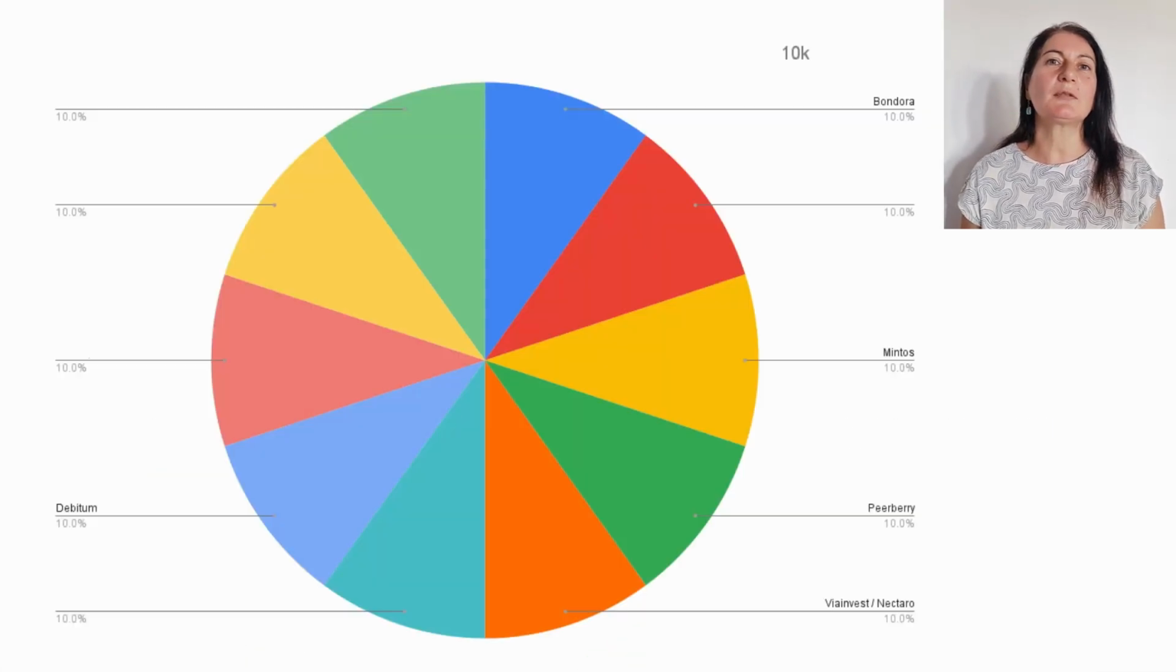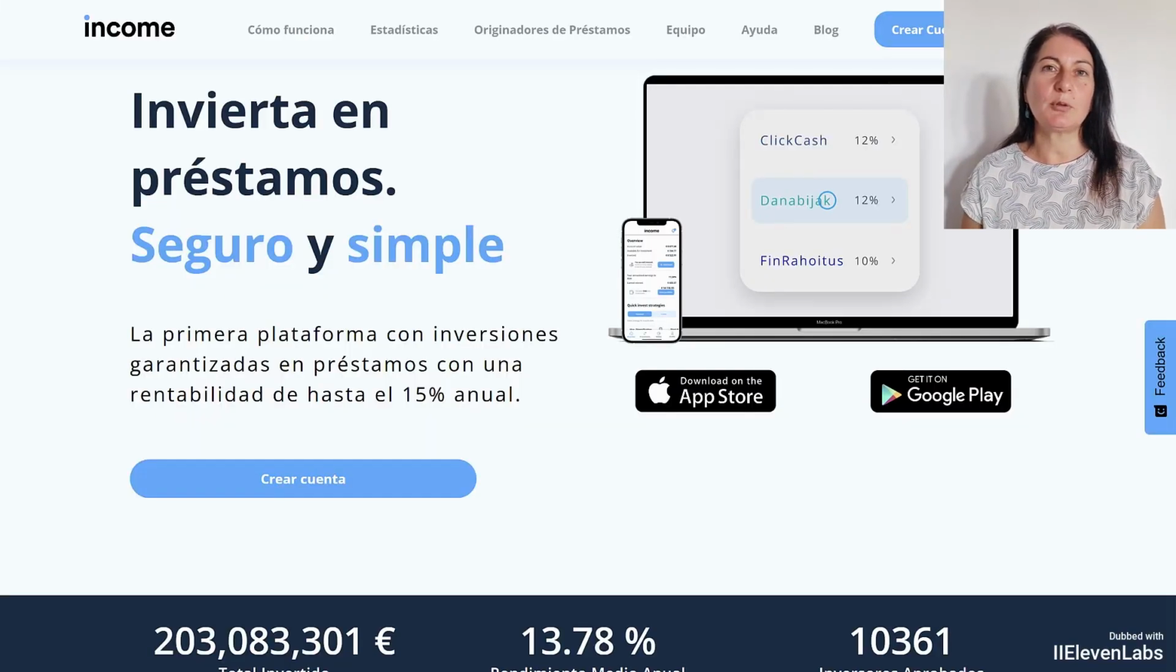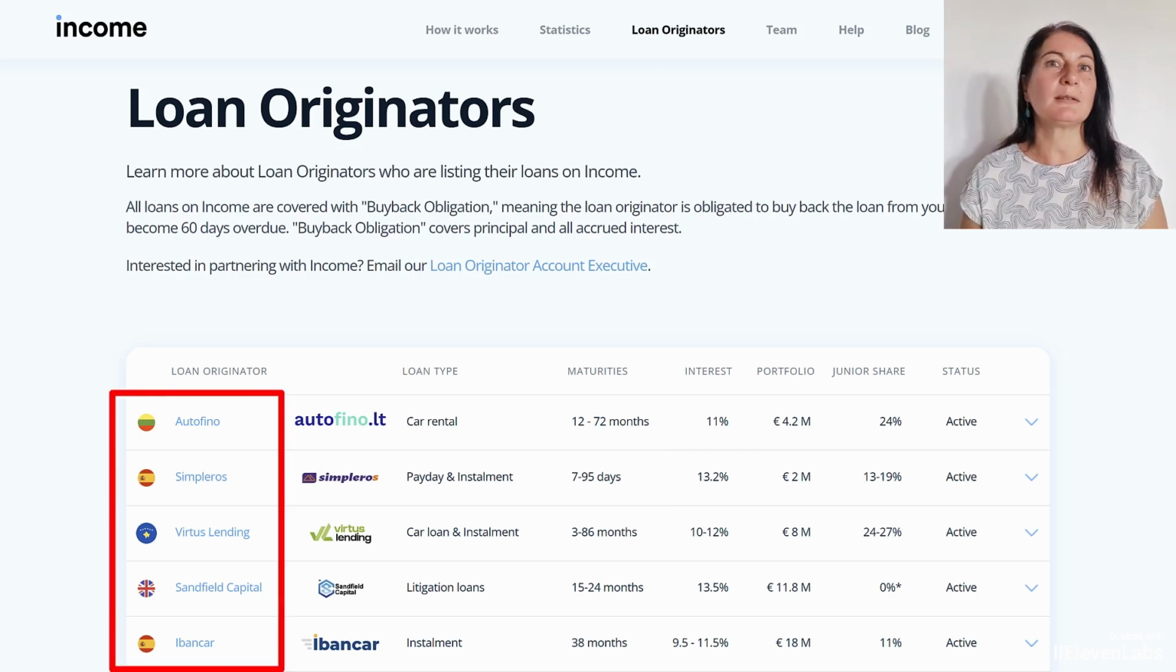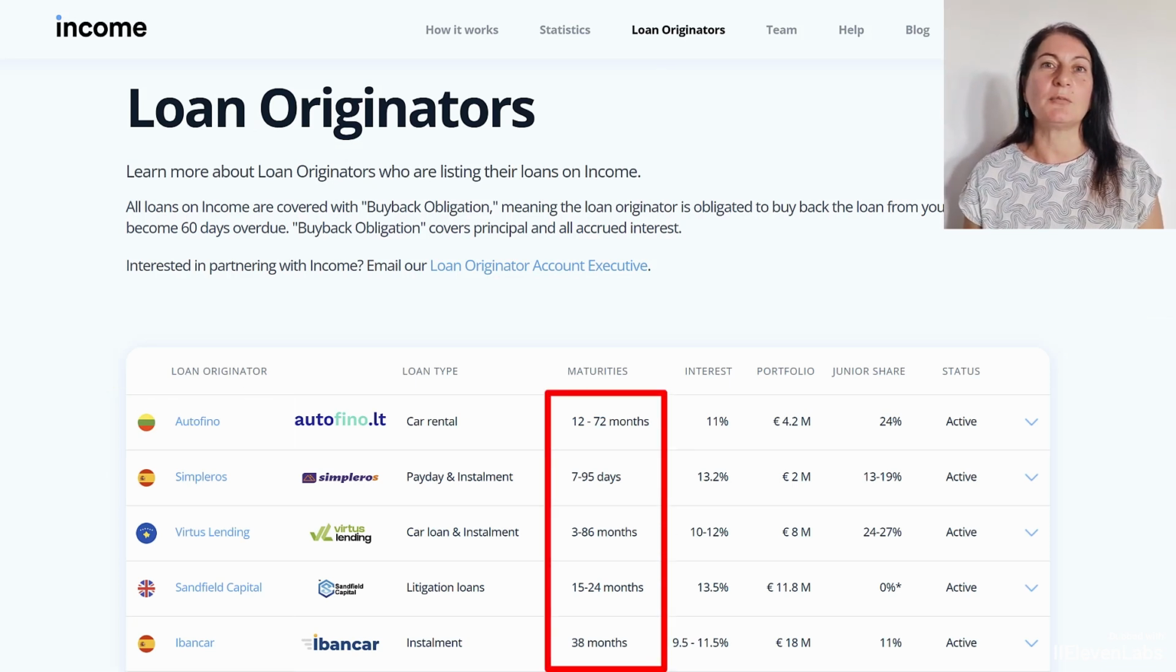And I would include another personal loan platform where I can diversify a lot, which is a marketplace. I would add Income Marketplace. Here we have different loan originators and we can obtain a higher return, which is around 12%. There are even some loans over 12 at 13%, and we can find different loan originators with various terms, which is also ideal if we want to invest in the short term.